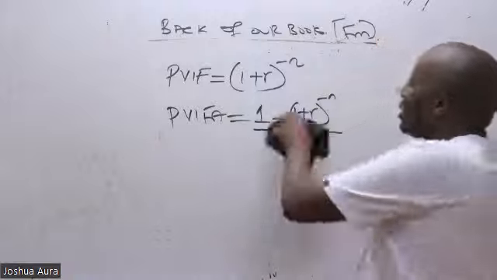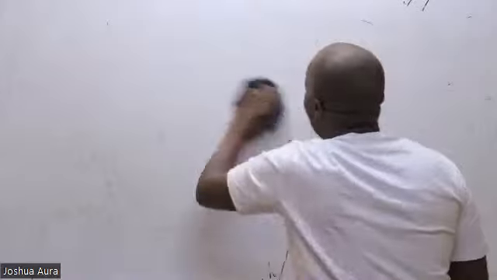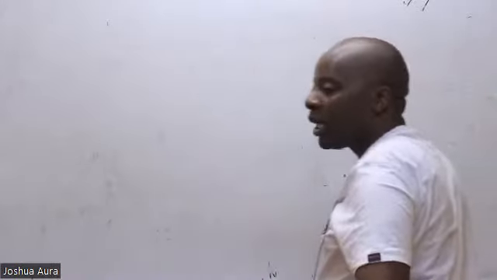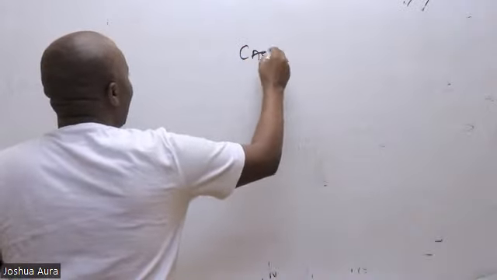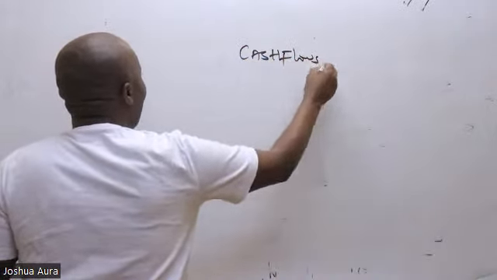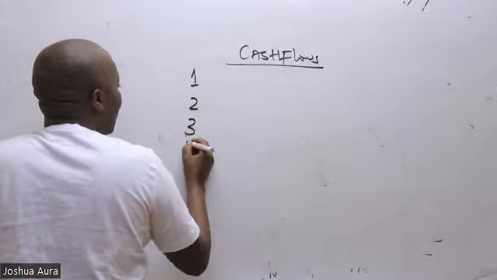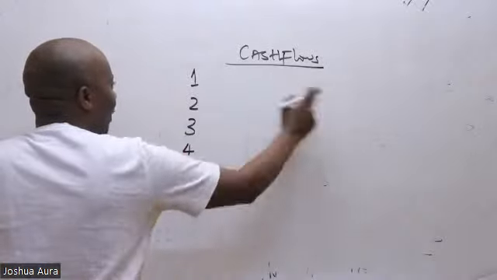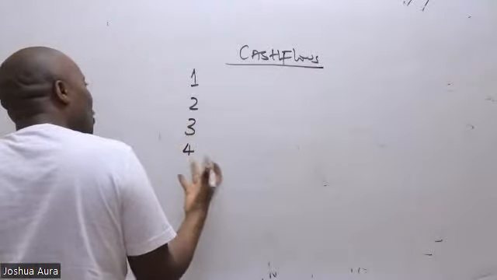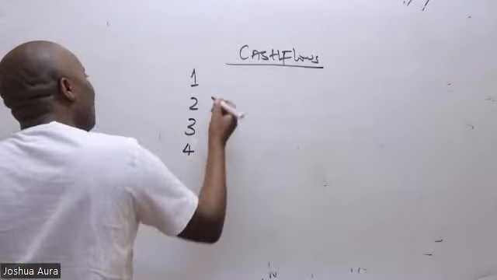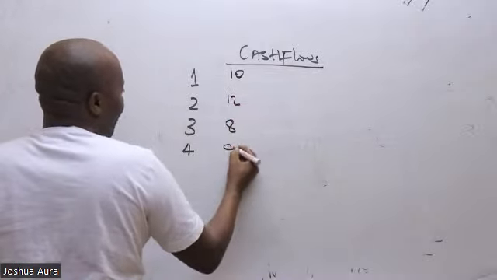So in our exams, this is what will happen. If you get a lazy examiner, a good examiner can't give you cash flows directly. If you get a bad examiner like myself here, I can never give you cash flows directly. What I will do, I'll give you sales, variable cost, fixed cost, and then I ask you to get cash flows yourselves. But if you get a lazy examiner, this lazy examiner will give you cash flows. For example, these are 10, 12, 8, for example, 9.